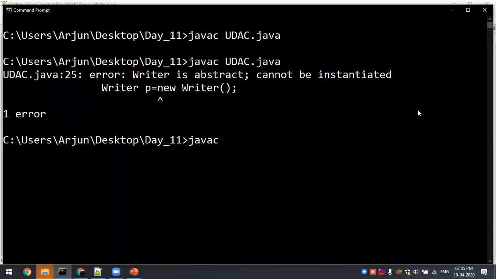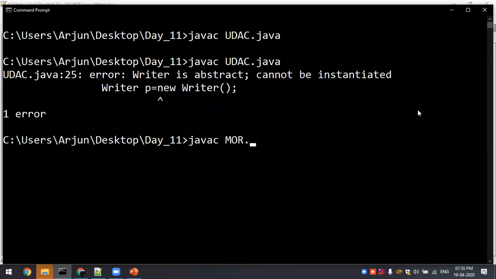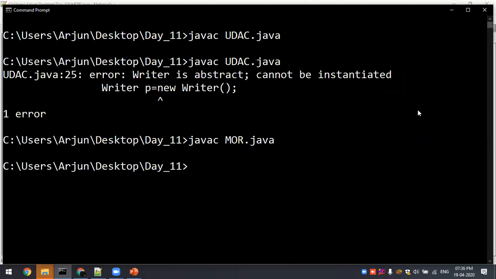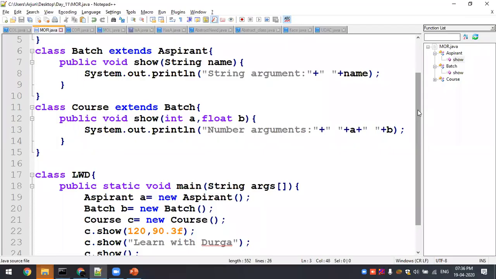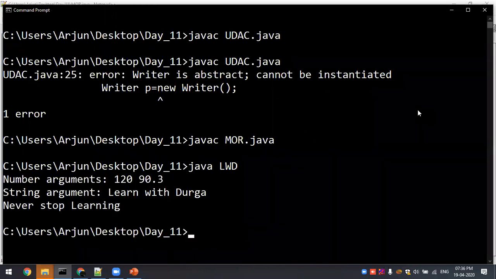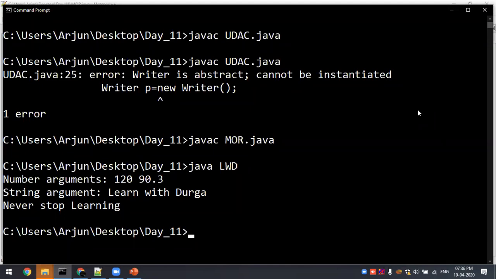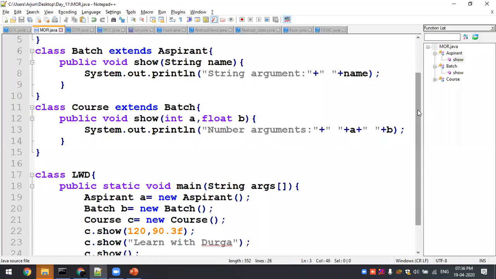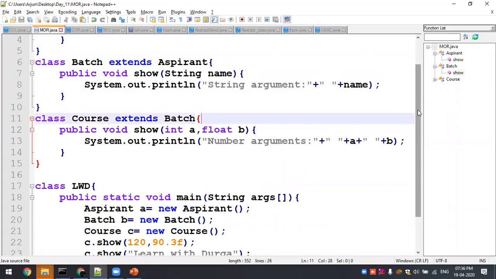Java method overriding .java. This is going to print. Java LWD. Hope so, the class name is LWD. Good. So the number argument is printed first, next the string argument learn with Durga, next never stop learning, that is the default argument type, right? So I hope everyone is clear with this, what is method overloading and method overriding.